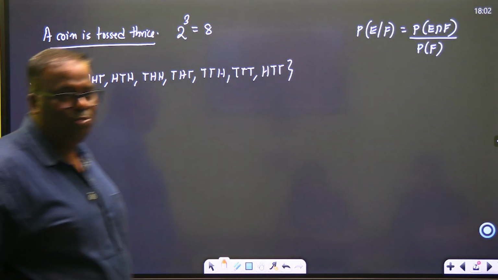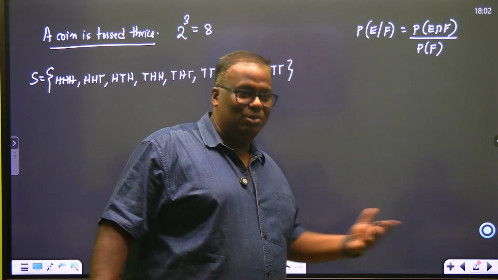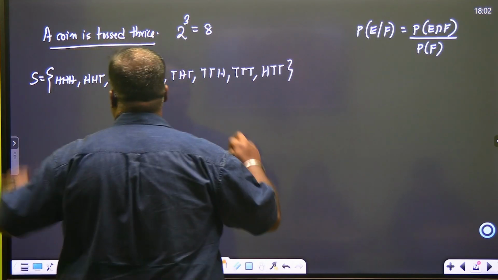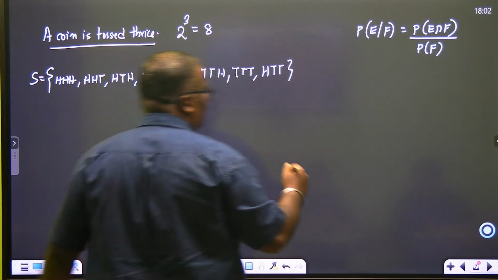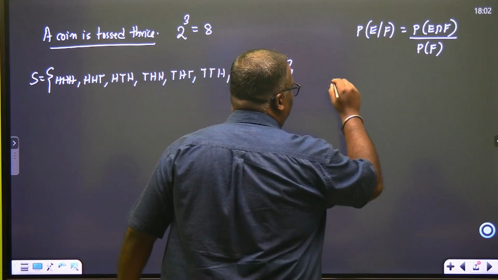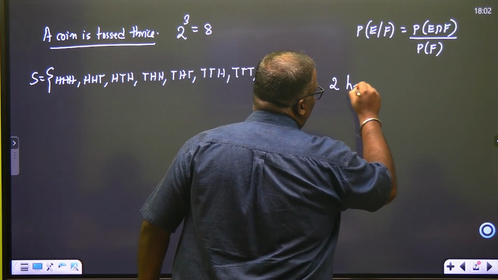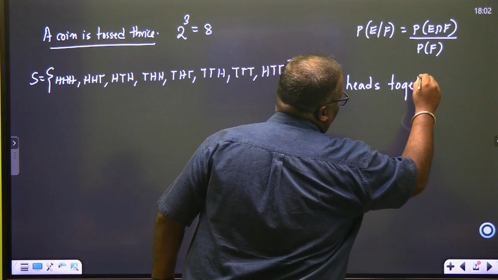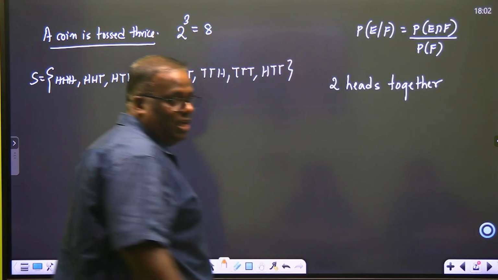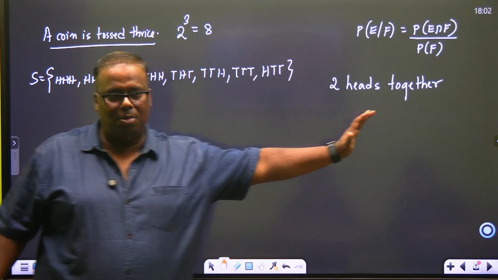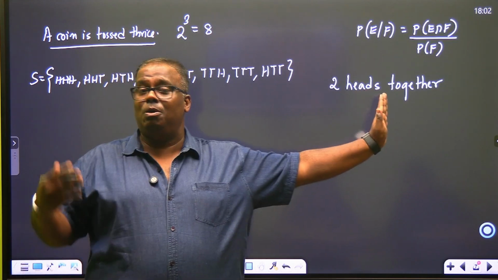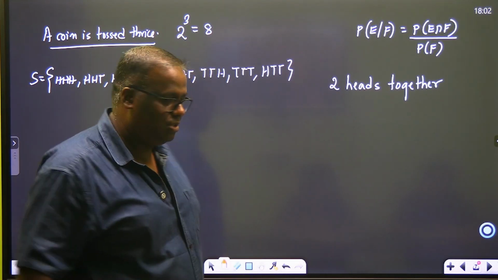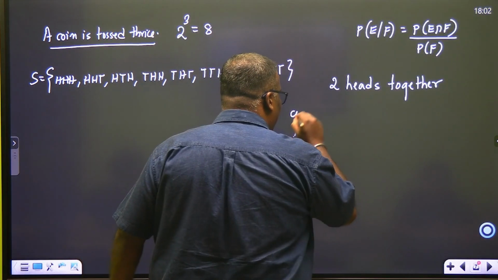So your next question should be, sir, please identify your 2 events in the question. So we'll make our question. A coin is tossed thrice. Find the probability of getting 2 heads together. See, I'm not writing the word find the probability. I'm saying find the probability. This is how you should hunt the question. Find the probability of getting 2 heads together, given that,